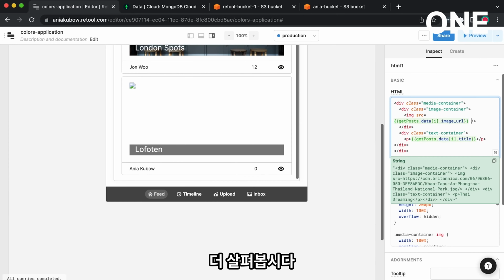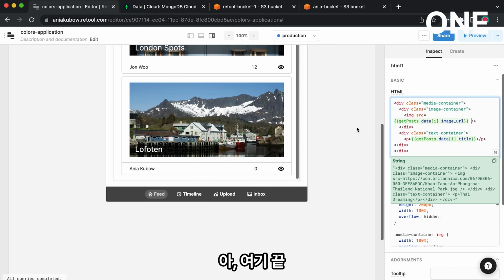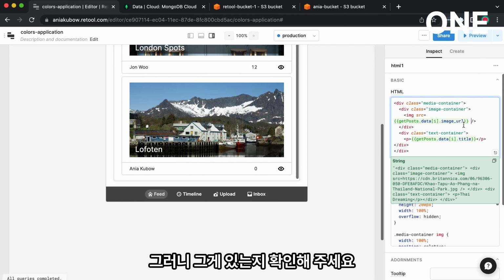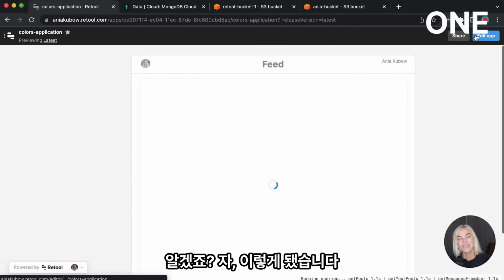Let's have a look at the code one more time. We need a space between the end bracket here. So just make sure that is there. And please apply this to any other images that we have in the app. Okay, and there we have it.